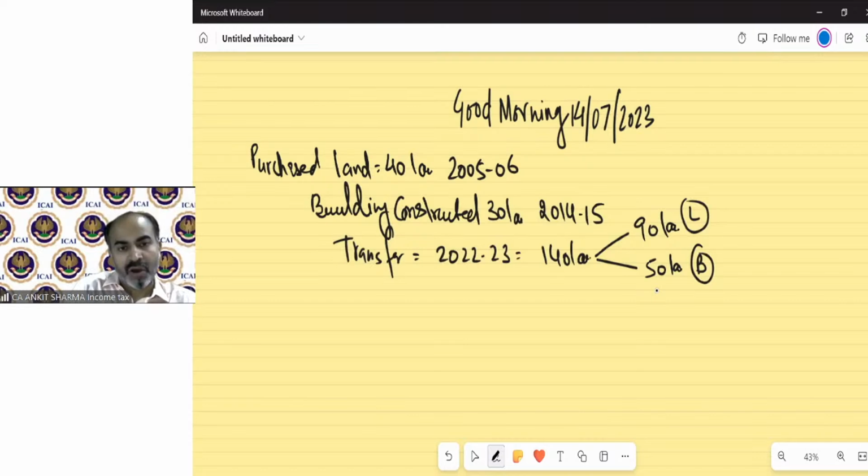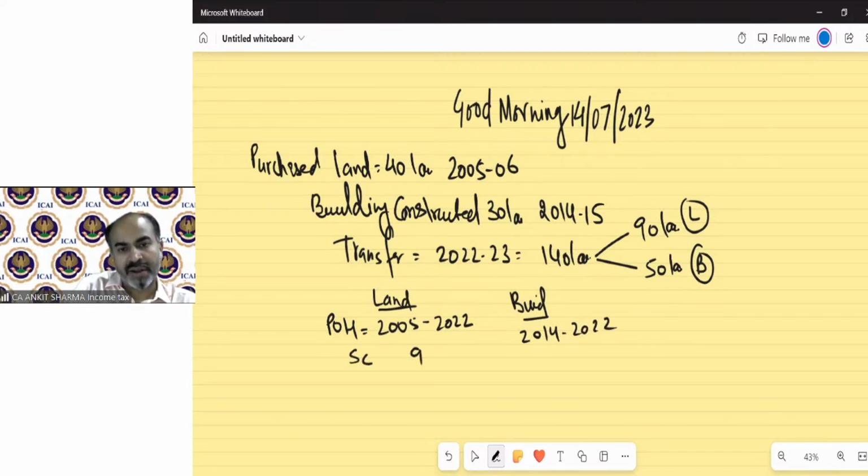How? Now, concept and provision will be the same. There is no change, but separate calculation should be made because for the purpose of period of holding, I need to take for land, it's 2005 till 2022. For this, 2014 till 2022. Sale consideration 90 and this is 50. Less index cost of acquisition.